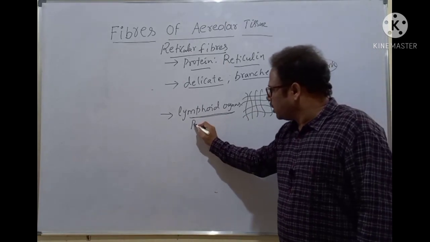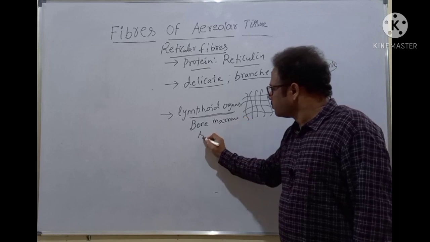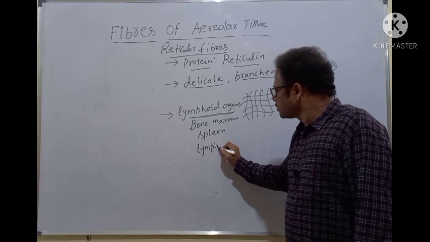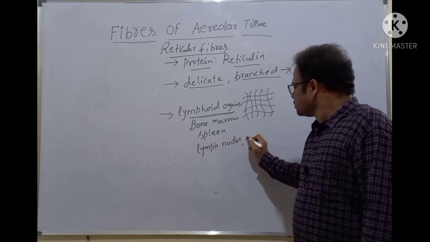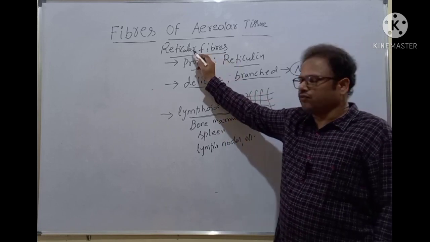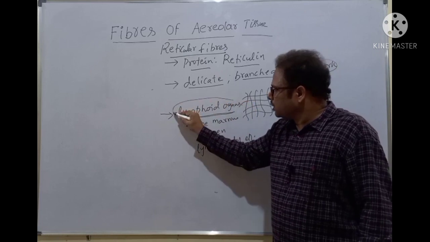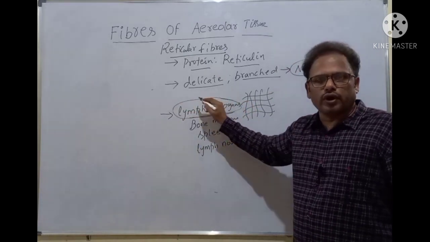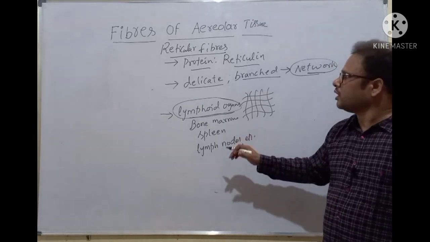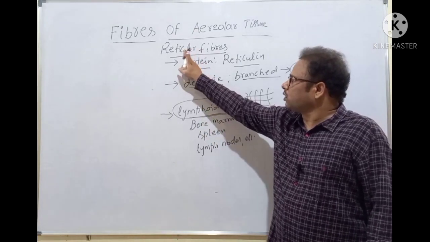Examples of lymphoid organs: bone marrow, spleen, lymph nodes, etc. So the lymphoid organs contain the reticular fibers. Reticular fibers support and give strength to the lymphoid organs, because lymphoid organs are very important from the immune system point of view, isn't it? This strength and support to the lymphoid organs is given by the reticular fibers.